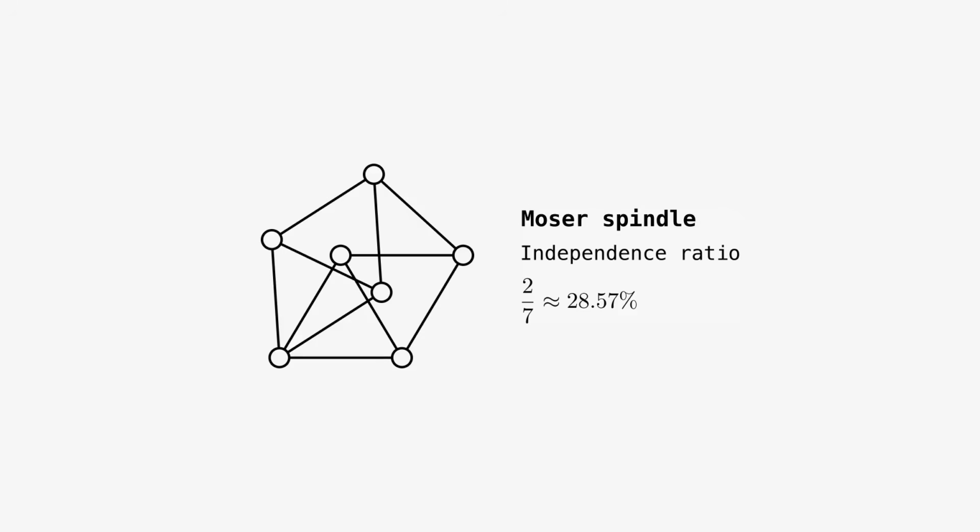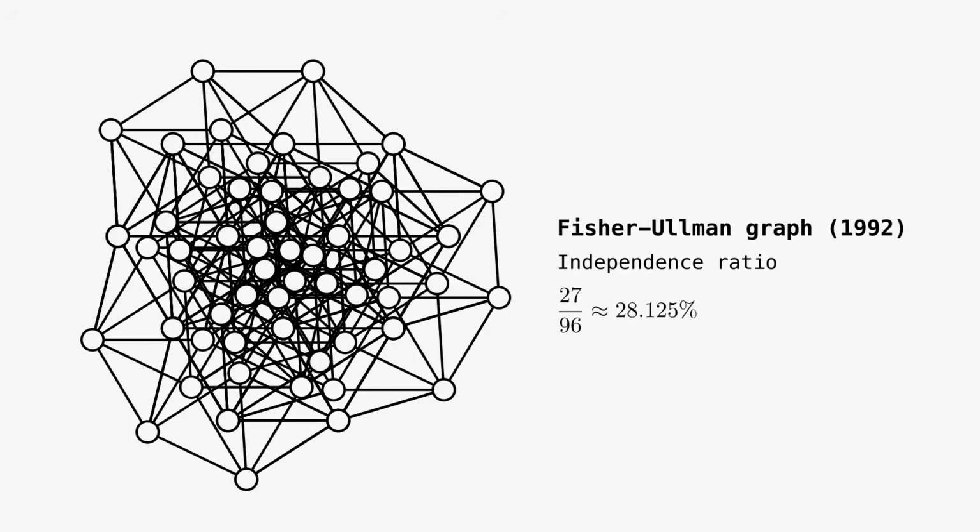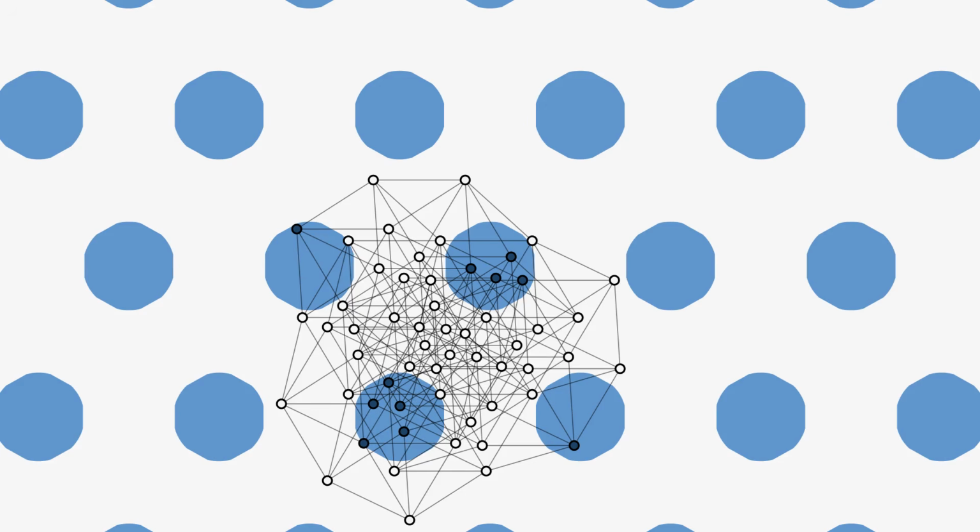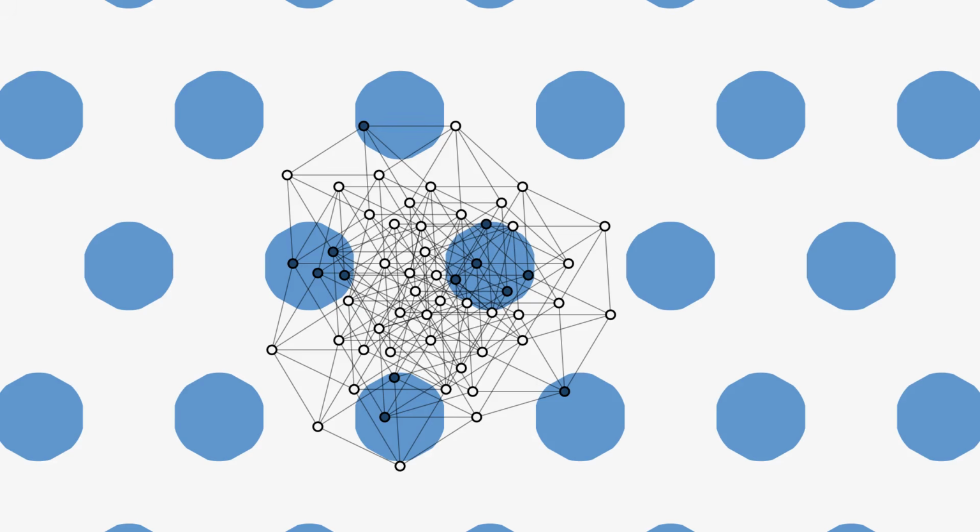It is surprisingly hard to beat the Moser spindle in this competition, but in 1992, Fisher and Ullman managed to do so by placing many Moser spindles in a grid-like pattern. An extra trick employed here is that some of the points forming the graph are included multiple times. This is allowed by the argument, since it does not rely on the distinctness of vertices. Their graph improves the bound yielded by the Moser spindle, but just a tiny bit, less than 0.5%. Here is the Fisher-Ullman graph in use.